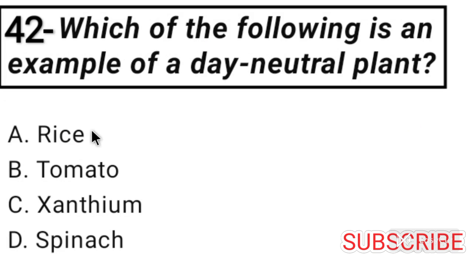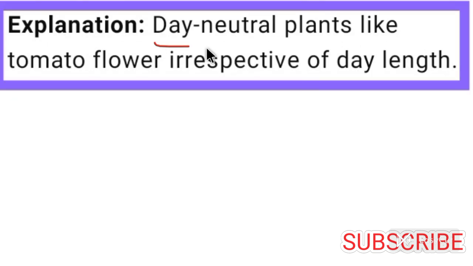Question number 42. Which of the following is an example of a day neutral plant? Tomato is an example of day neutral plants. So answer is option B. Day neutral plants like tomato flower irrespective of day length.